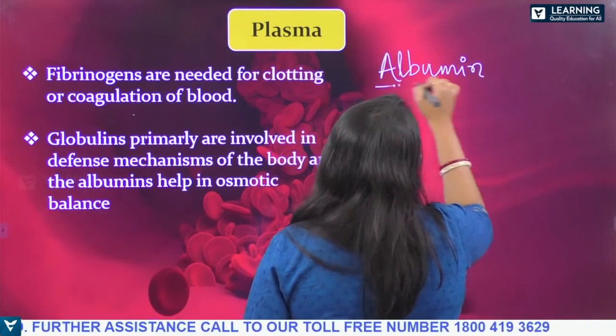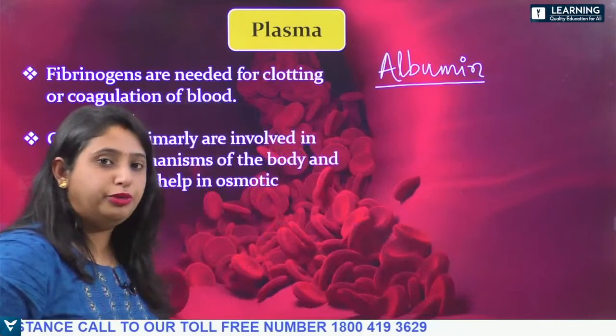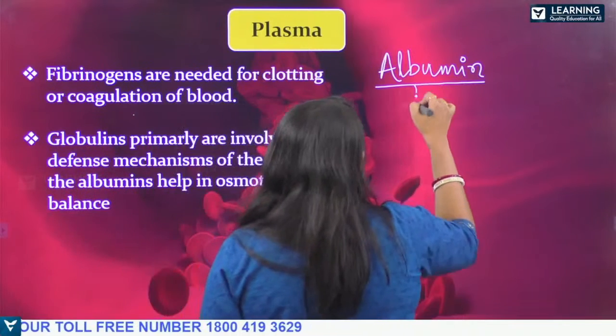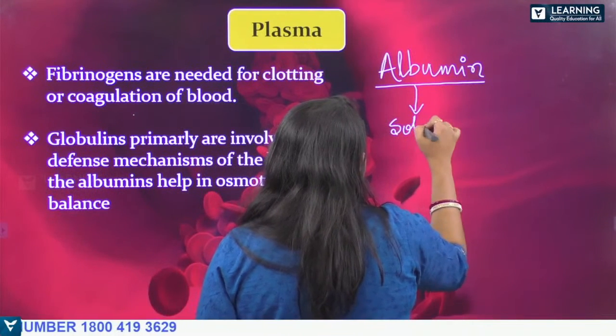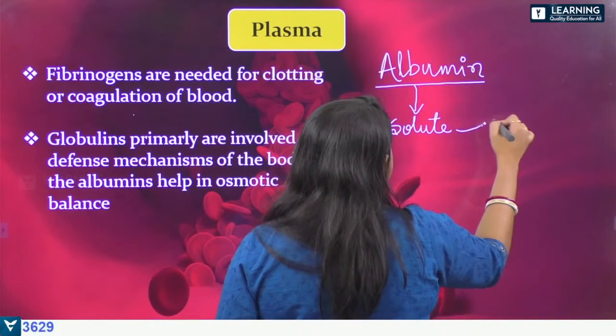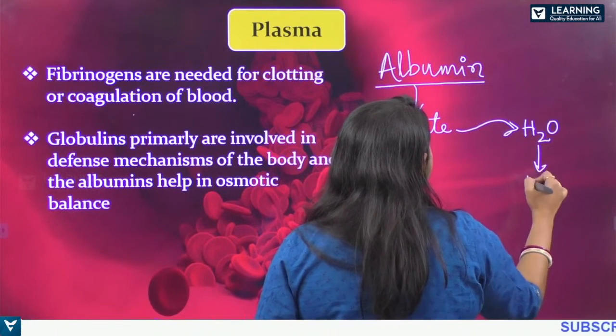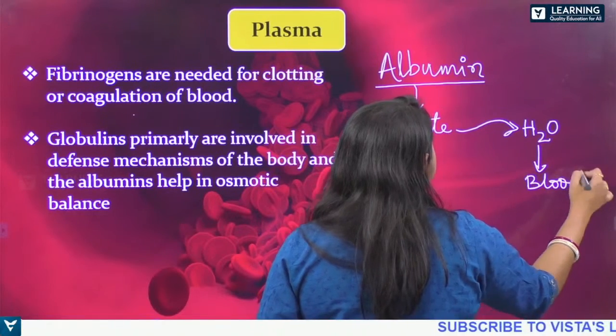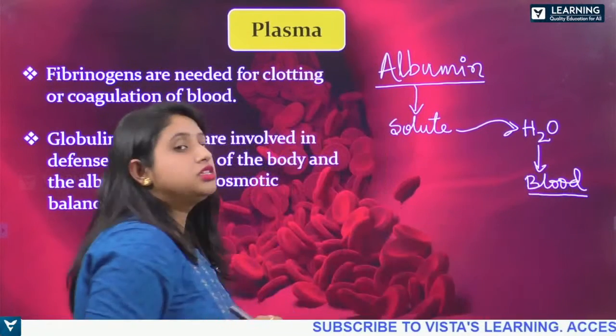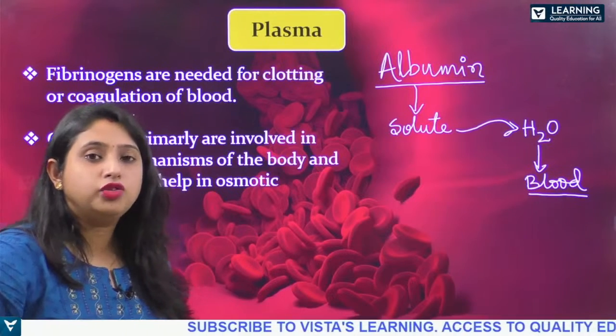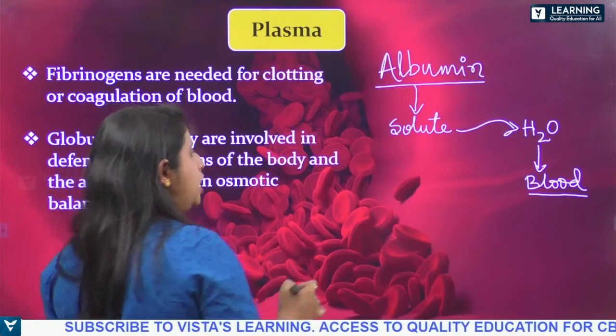What is the function of this albumin? Albumin is a solute which goes and reacts with the H2O of the blood.